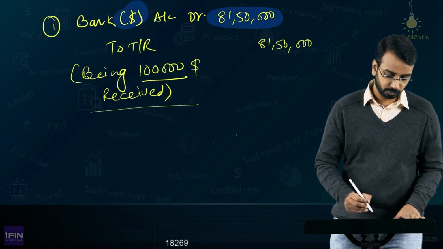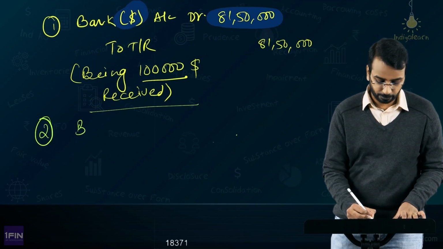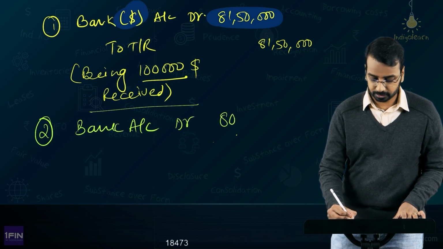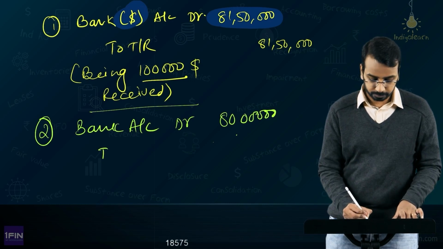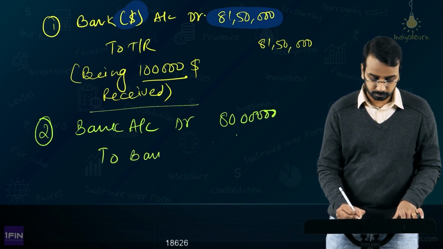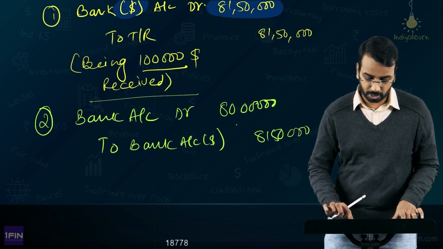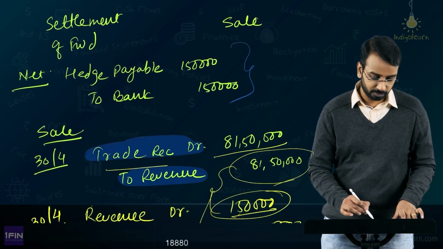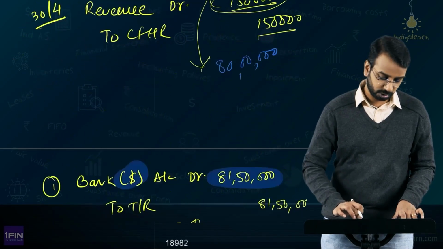So on this date, if you are doing gross settlement, earlier we saw net settlement, you will say bank account debit 80 lakhs. This is your INR account, okay, to bank account, the dollar one, which is 81,50,000. So what happens to the 1,50,000? If you see, here we have something called hedge payable, right? 50,000 hedge payable, 1 lakh. This is what you will pass.